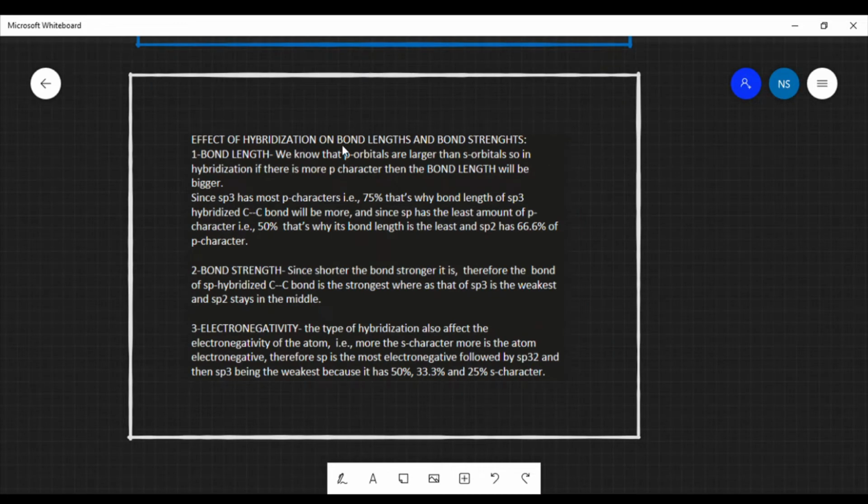Effect of hybridization on bond length and bond strength. Bond length: we must know that p orbitals are larger than s orbitals. So when hybridization occurs, the more p character there is in the organic compound, the bigger the bond length will be. Since sp3 has the most p character, that is 75%, the bond length of an sp3 hybridized carbon-carbon bond will be more.